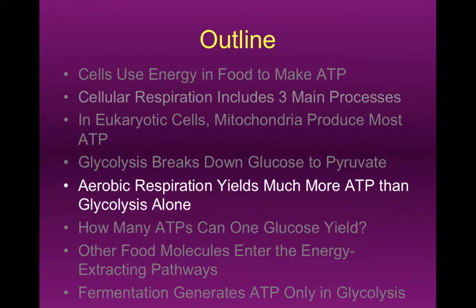Alright, so we're going to pick up with our next section now and take a look at what happens once we've created pyruvate from glycolysis. And again, the assumption here is that we do have oxygen available, so we're going to move into aerobic cellular respiration, which is where the bulk of the ATP production is going to take place in this chapter.